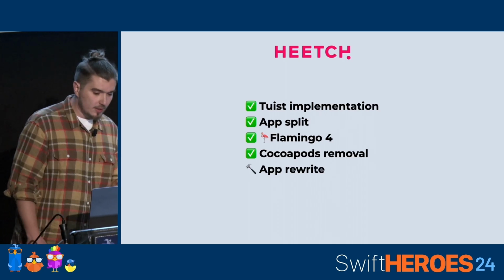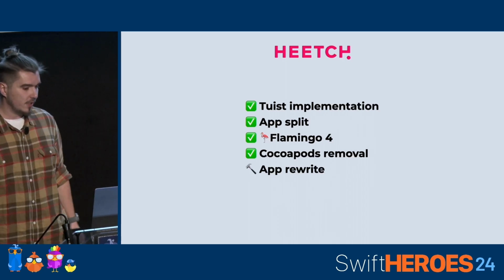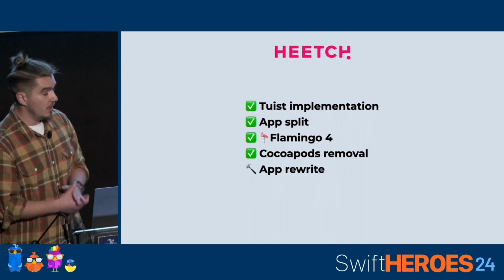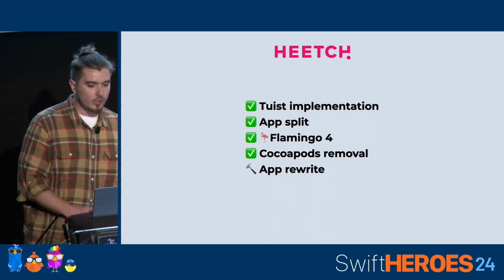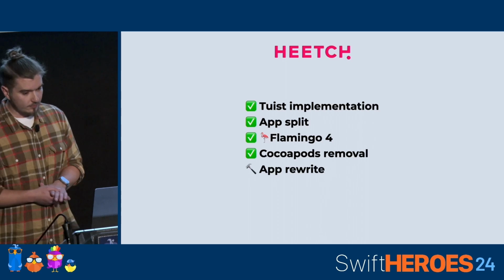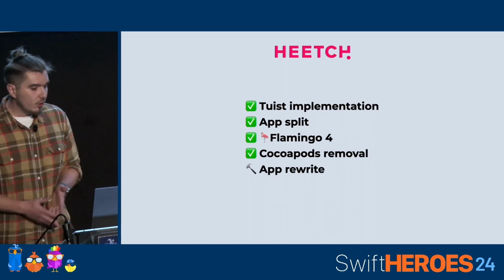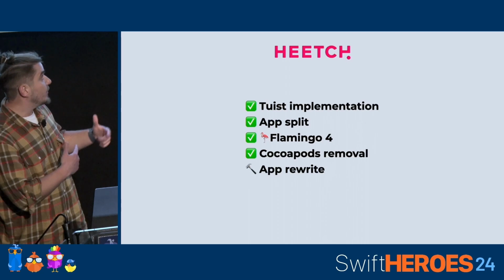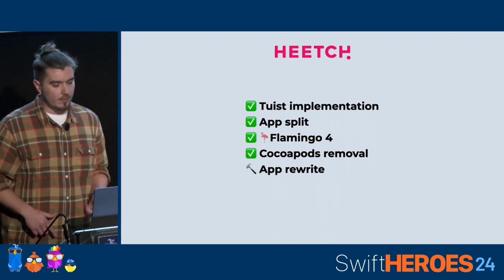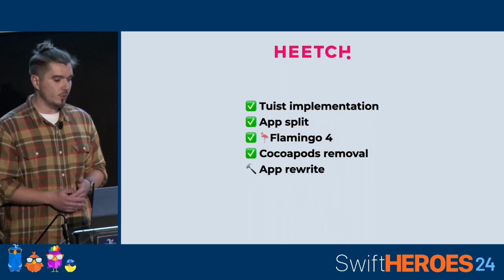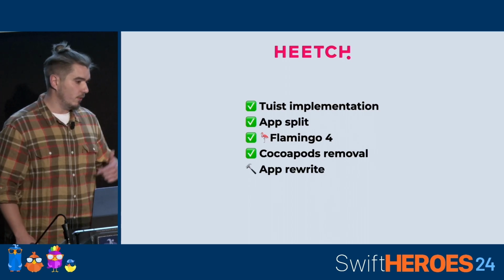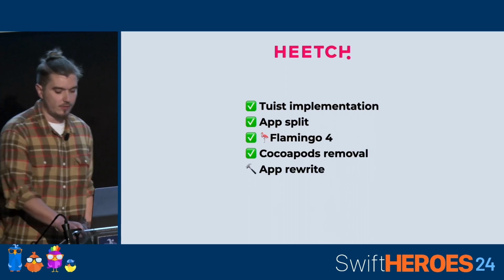Recently, we created our new design system called Flamingo, because we are pink. That's why Flamingo. Flamingo in version 4, which is completely written in SwiftUI. I removed CocoaPods. I migrated CocoaPods to SPM with Tuist support to be able to take advantage of Tuist cache and Tuist testing features.